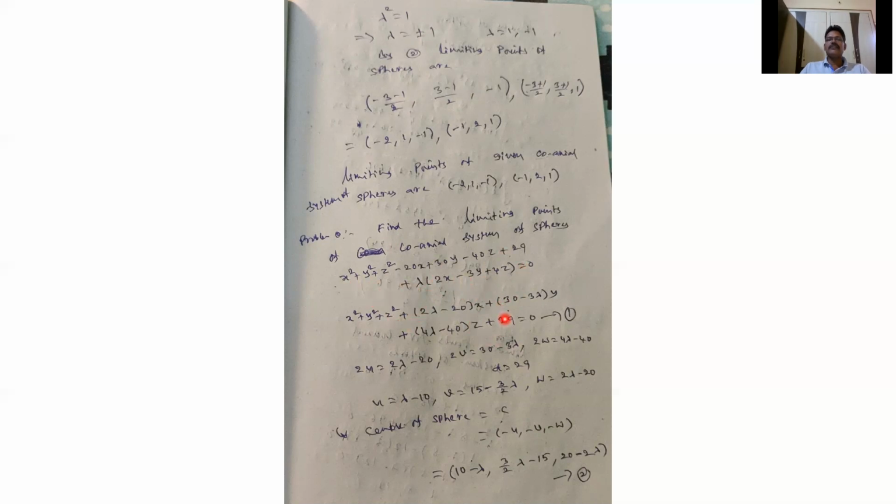So now, for the limiting points, we have to find the point spheres of this coaxial system. A point sphere means the sphere whose radius equals 0. So now compare this equation with x square plus y square plus z square plus 2ux plus 2vy plus 2wz plus d equal to 0.